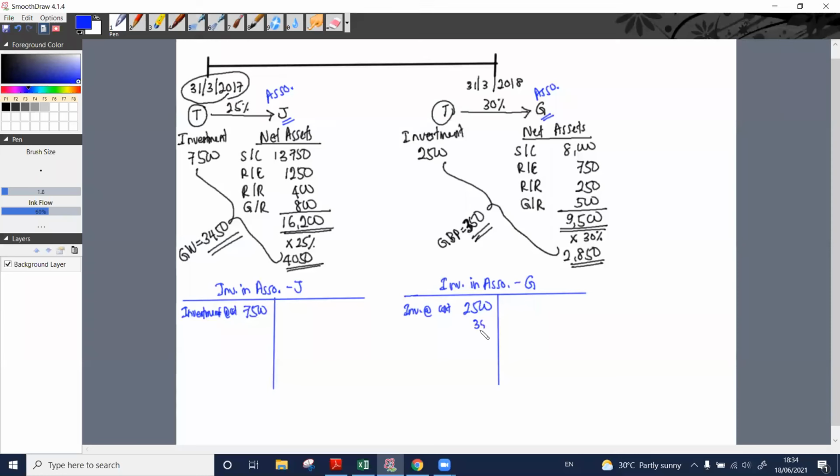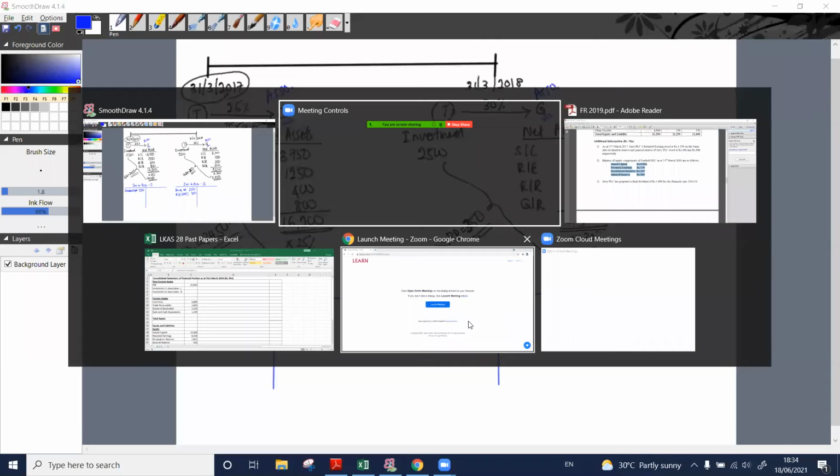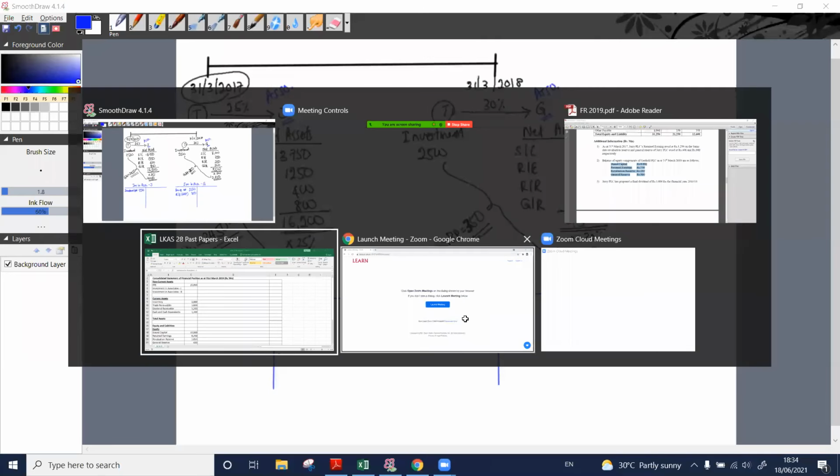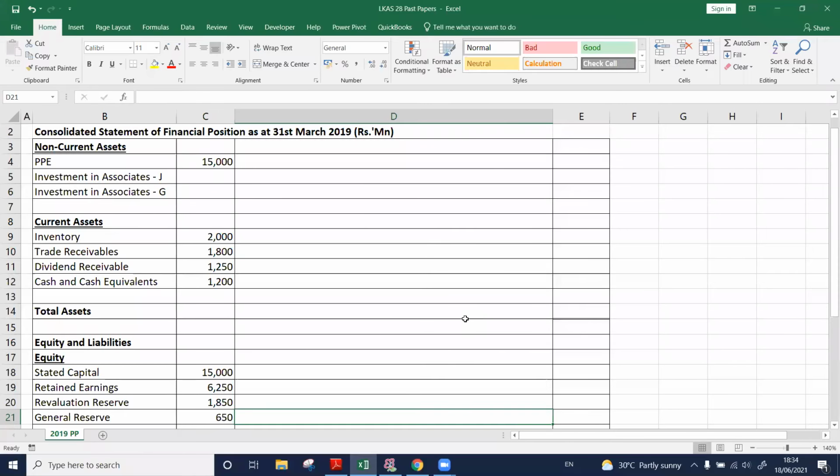Where to credit? Retained earnings account credit. This is gain on bargain purchase.